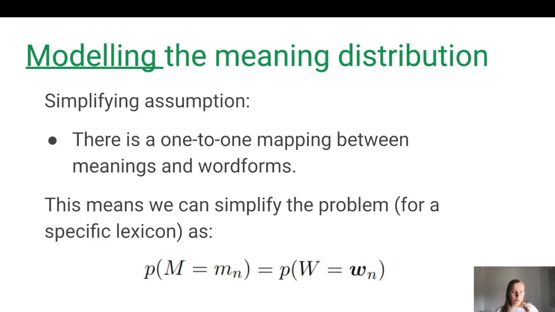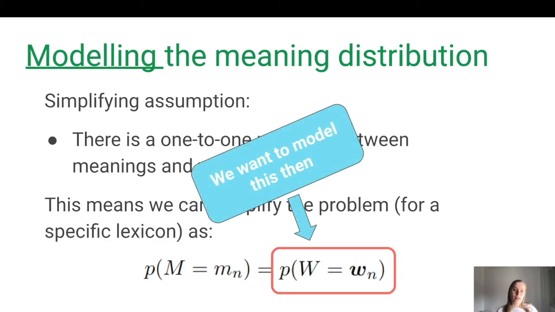In practice, we make a simplifying assumption that there's a one-to-one mapping between meanings and word forms. Now, this is obviously not true in the real world, but it makes our task feasible, since it means that we can actually just model word forms as meanings.